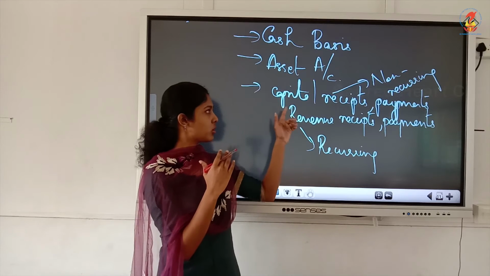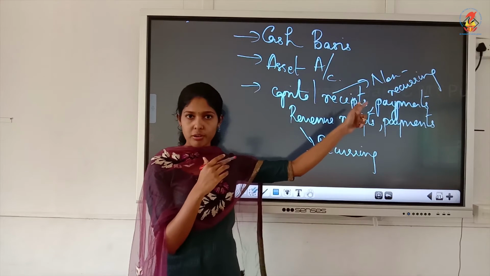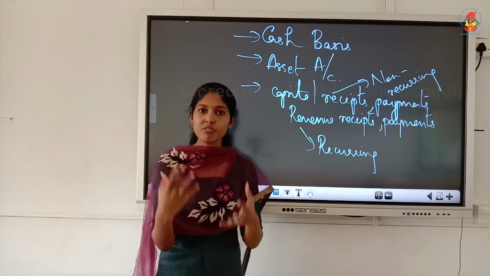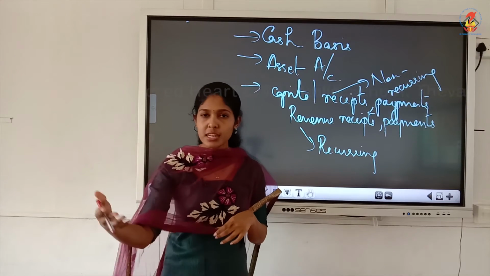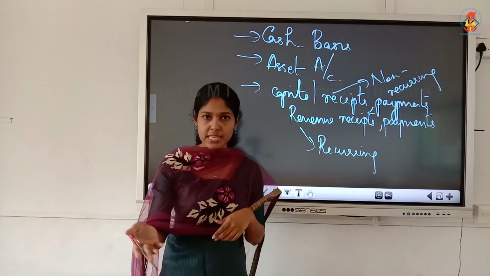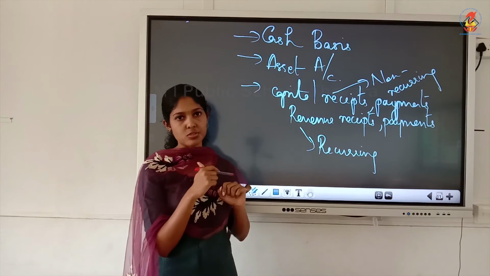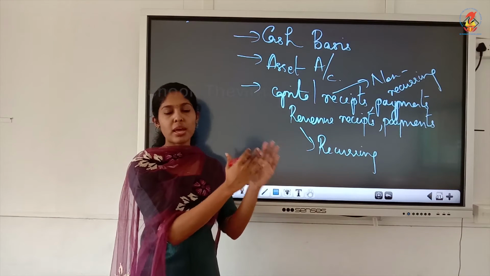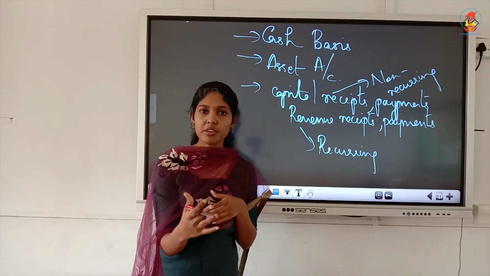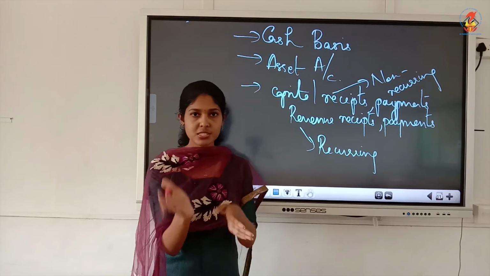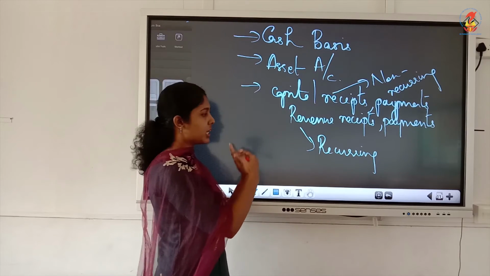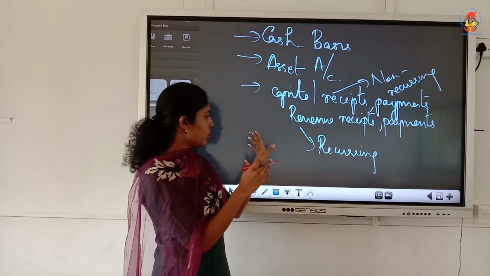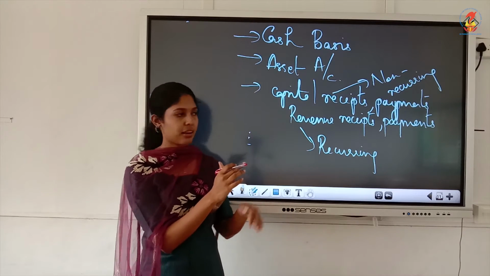So what you have to remember is capital receipts will be non-recurring, revenue receipts will be recurring in nature, like sale of goods, that will happen again and again in the business. At regular intervals we will be selling goods. So that is recurring in nature. So everything will be included under receipts and payments. So while you do receipts and payments, no confusions, everything you can write. If it is received amount, you write on receipt side. If it is paid amount, you write on payment side. No distinction between capital and revenue items.